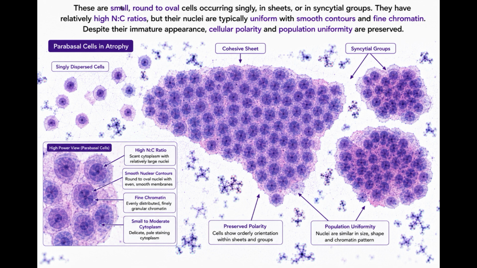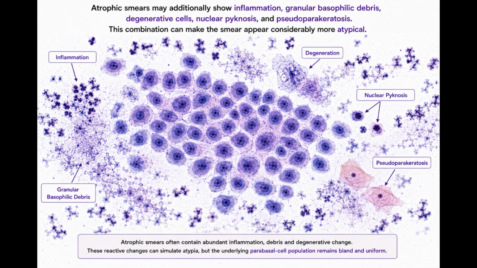They have relatively high NC ratio, but their nuclei are typically uniform with smooth contours and fine chromatin. Despite their immature appearance, cellular polarity and population uniformity are preserved. Atrophic smears may additionally show inflammation, granular basophilic debris, degenerative cells, nuclear pycnosis, and pseudoparakeratosis. This combination can make the smear appear considerably more atypical.